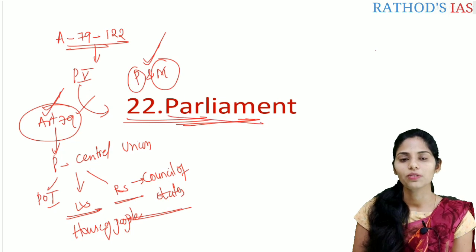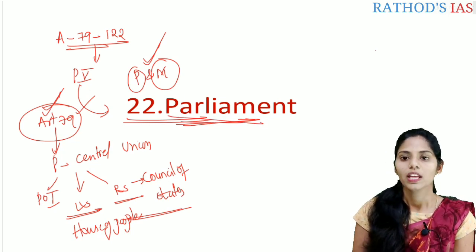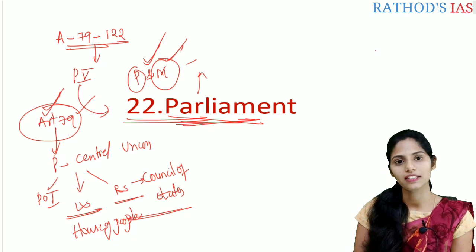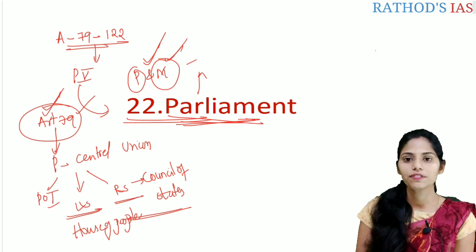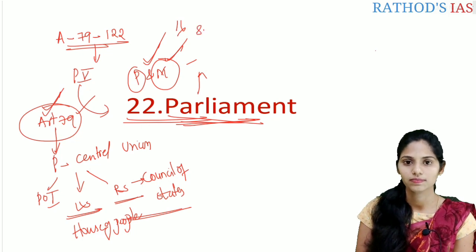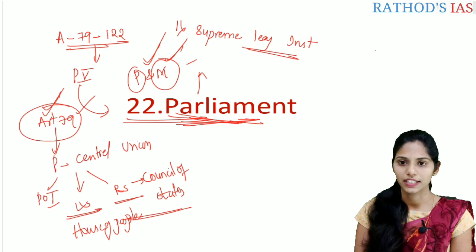So in this lecture, we are going to see the important articles which are related to the Parliament. And first of all, let us see what are the functions of the Parliament. These functions are important regarding the mains point of view. So the first important function is Supreme Legislative Institution. Why is Parliament called Supreme Legislative?